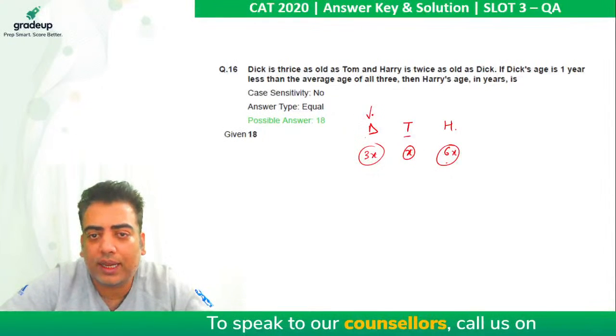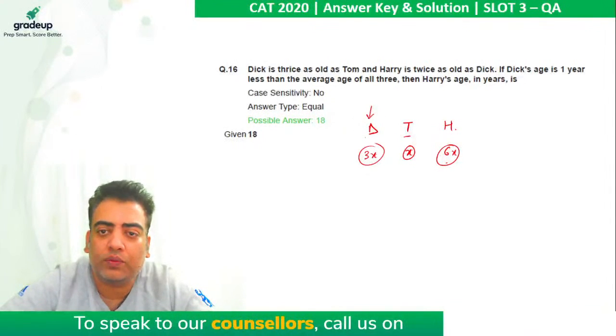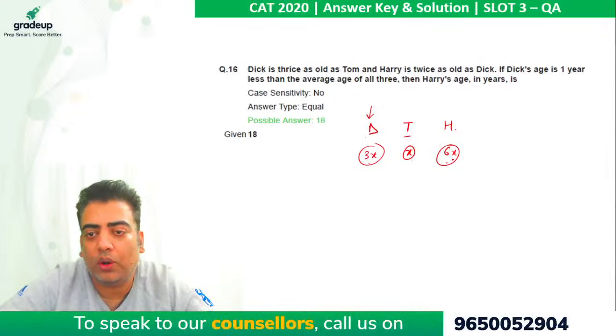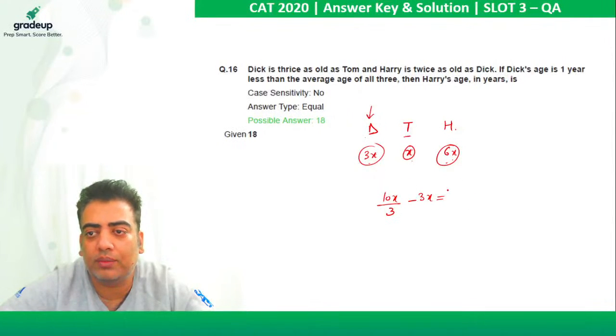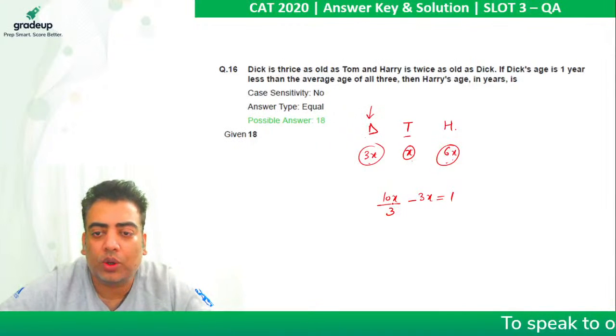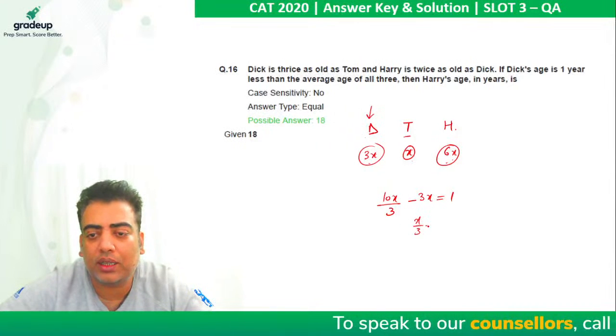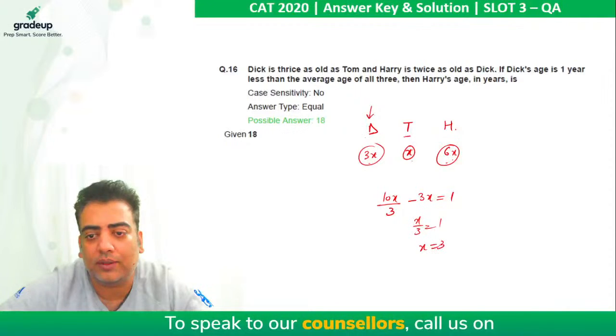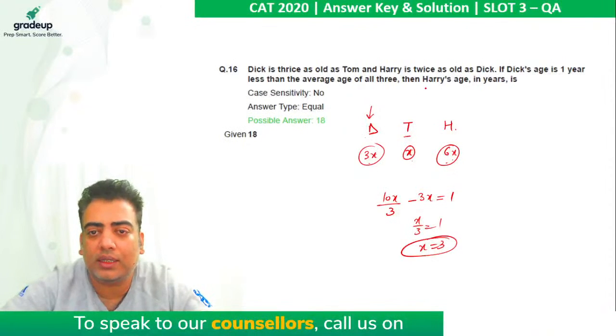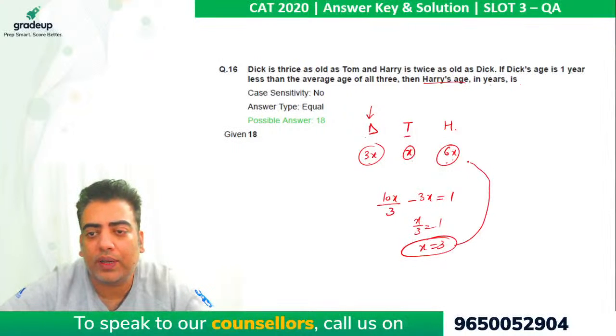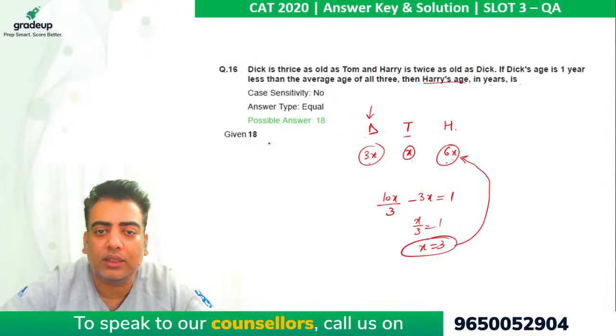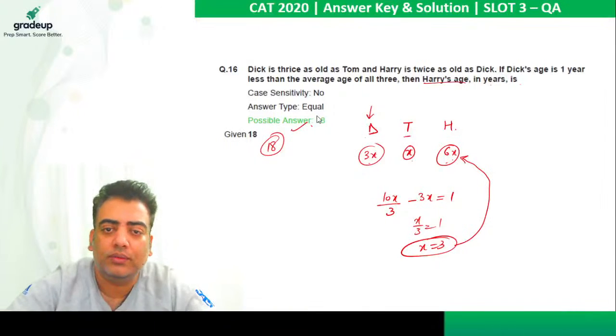If Dick's age is 1 less than the average of all three, the average of all three will be the sum of the three, which is 10x divided by 3, minus the age of Dick comes out to be 1. So on solving it, it gives me x by 3 is 1, or x comes out to be 3. Then in the question he is asking Harry's age in years. So put the value of x here, 6 into 3, the answer comes out to be 18.